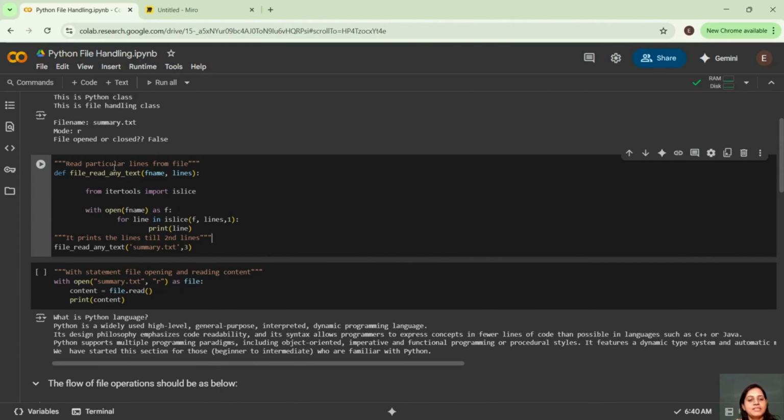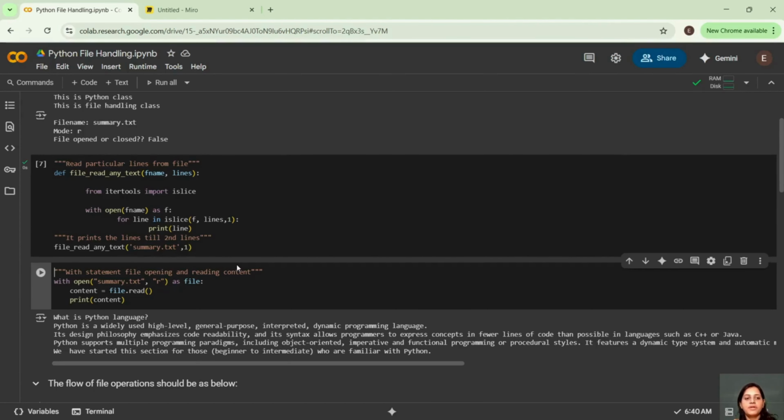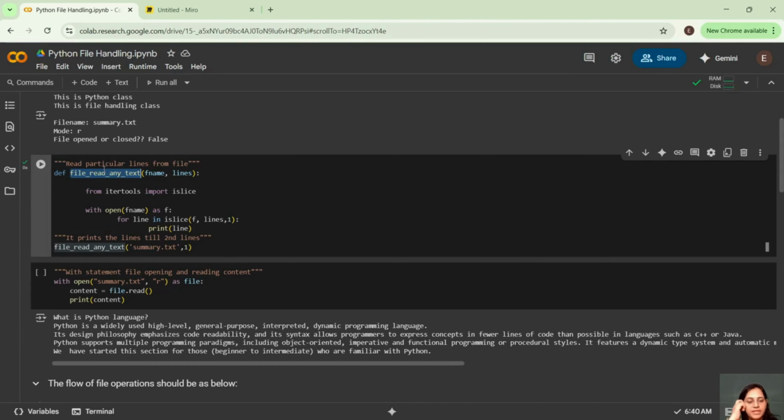Now let us see another example. Here, you want to read a particular few lines of your text file. So I have taken a method where I pass a file name and read the lines; these are the two operations I have to do. Then there is something called itertools. Itertools is a library, and islice is a method which takes the iterables and the steps inside it. So I have taken that from itertools.